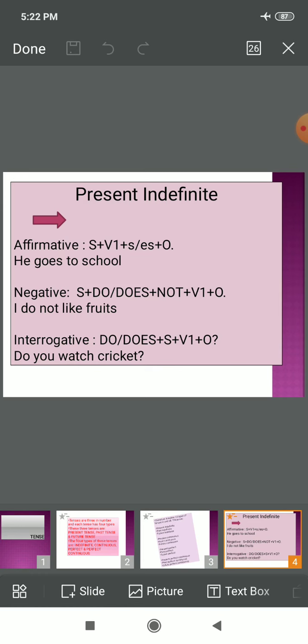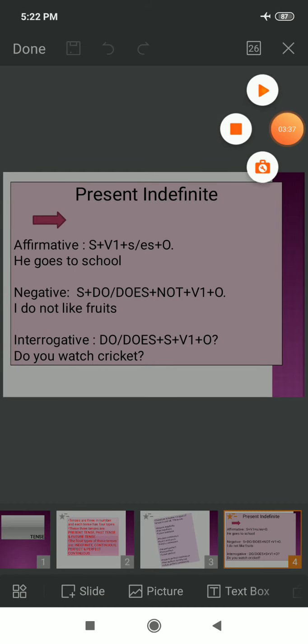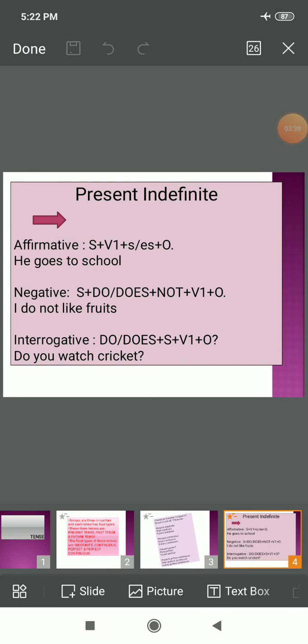So children, see what I have tried. I have tried to include three examples of each of these because, as an example, we use three major types of sentences. First is affirmative, that are positive sentences. Second is negative, that includes a no. And third are interrogative sentences. Interrogative sentences are those which have a question mark at the end, right?